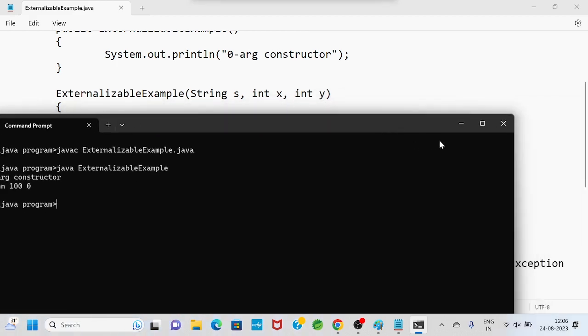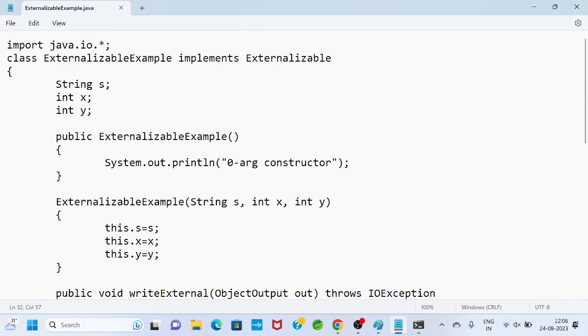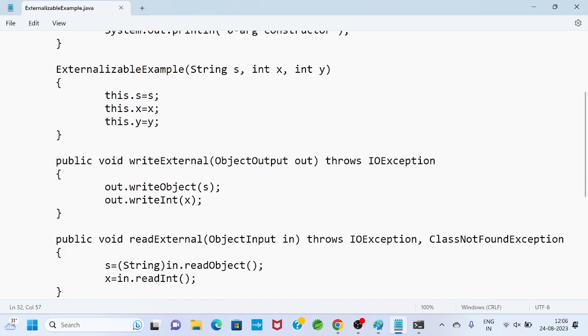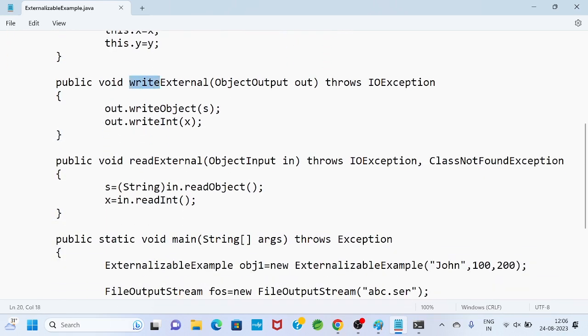Okay, so this is known as externalization. For the object on which we perform the externalization operation, the corresponding class must implement the Externalizable interface. And here also you see, the writeExternal and readExternal methods I am defining also throw a checked exception. For that we are using the throws keyword.